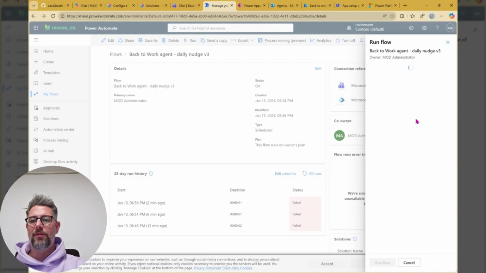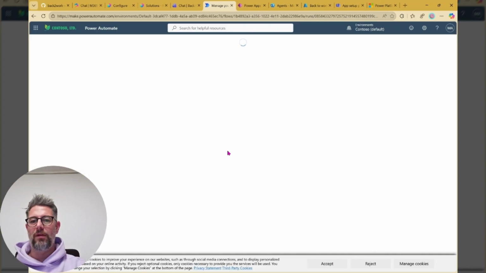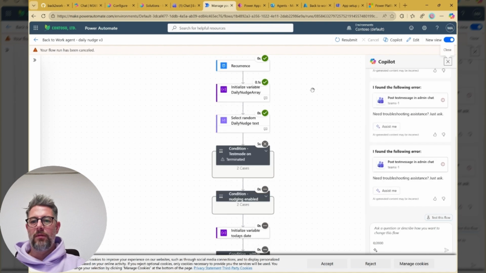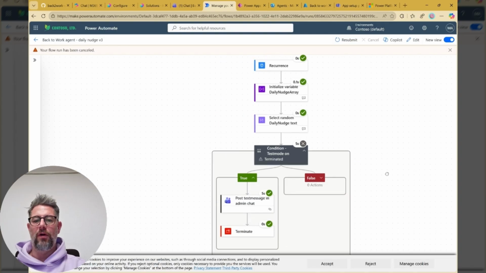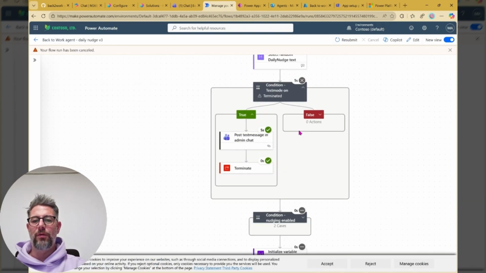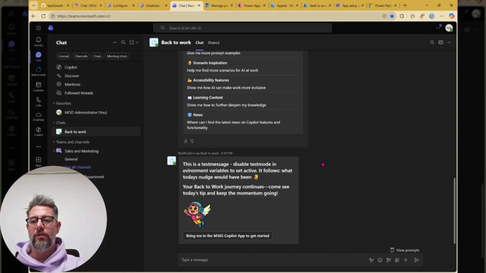Now it's on us. Have another try. It says it started the run. And let's look inside. What does it do? Okay, flow run has been canceled. That sounds so much better. So what did it do? Check. Test mode on. This is exactly what I said: if test mode is on, we as an admin can just see how it behaves. So let's look here, back to work. This is a test message. Also giving you a hint, disable test mode in the environment variables to set it active.